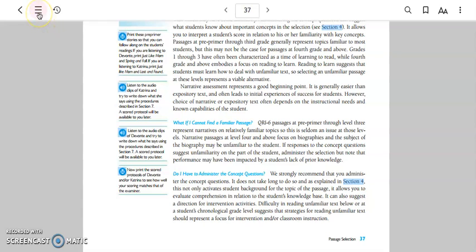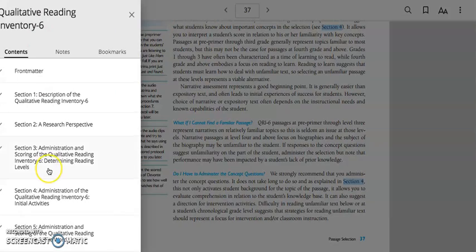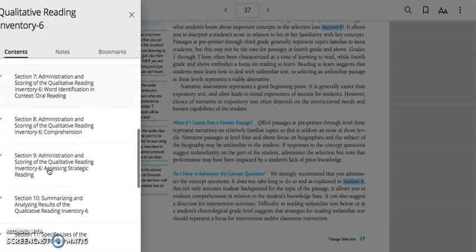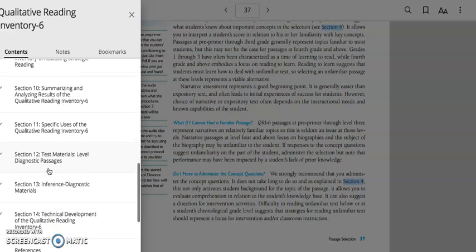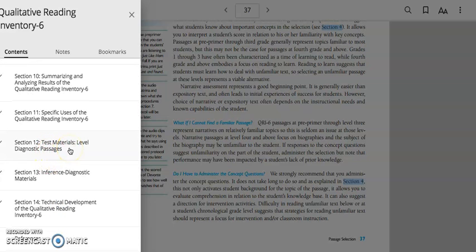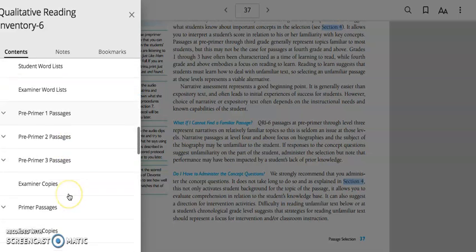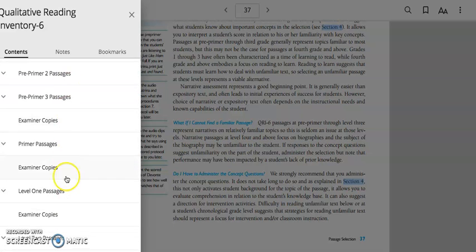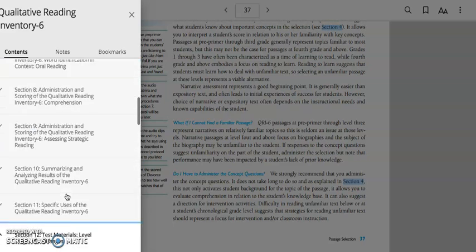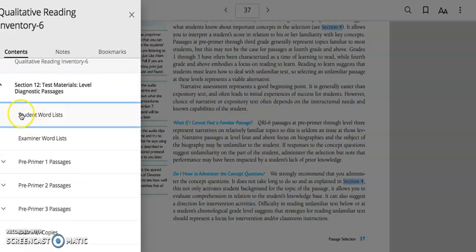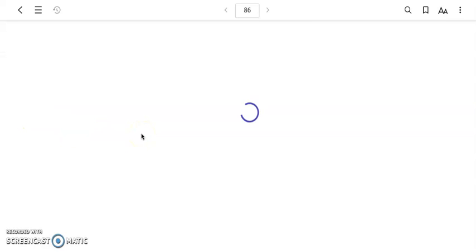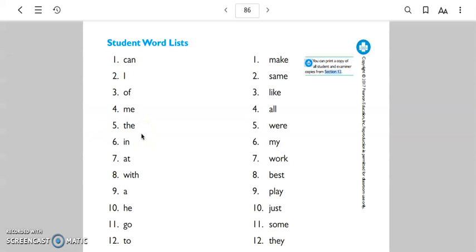Now, when you are going to be going to get different examiner passages, you're going to want to scroll down to section 12. Those are the level diagnostic passages. So when you click on that, you're going to see the student word list, examiner word list, and all of the different passages that you would need. And that's where you will then click on, if I want to make sure I get my student word lists, the ones without all the extra stuff, I'm going to click on the computer icon right there.